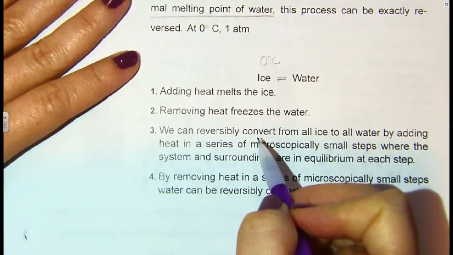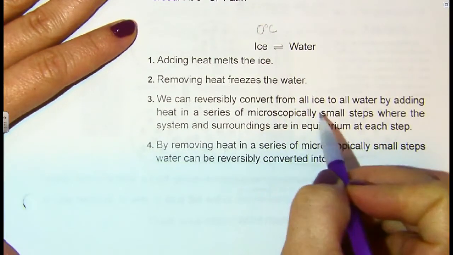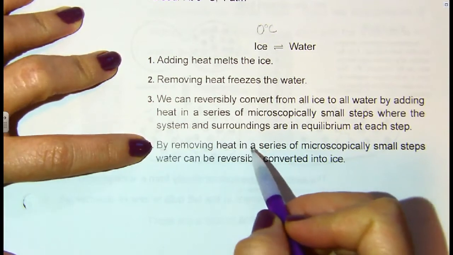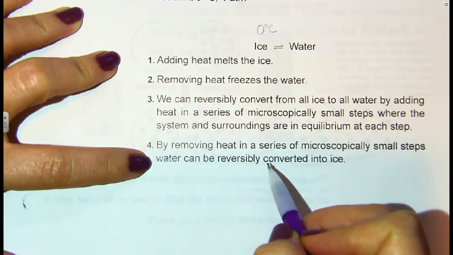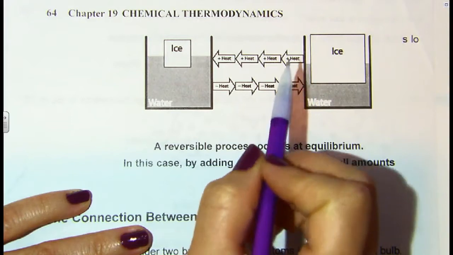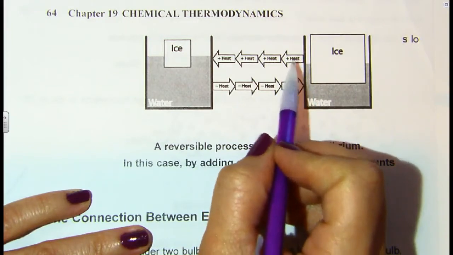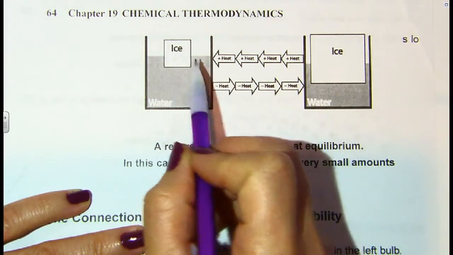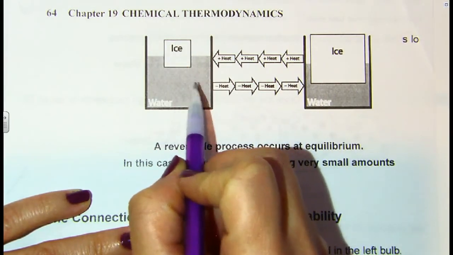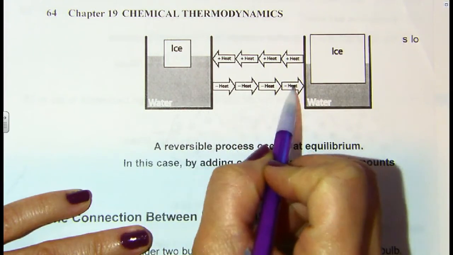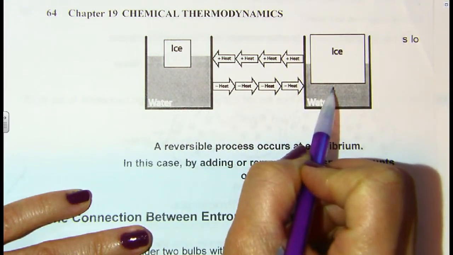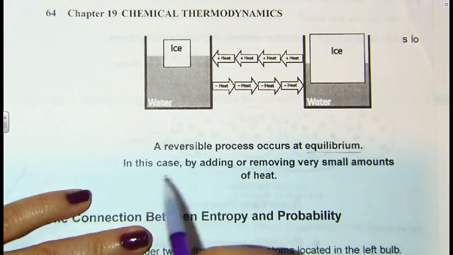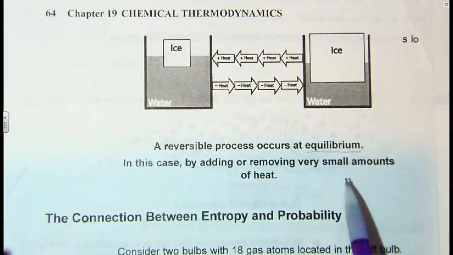We can reversibly convert from all ice to all water by adding heat, or we can remove the heat in a series of steps and convert all the water back to ice. If I'm adding heat, then we can get the ice to melt and turn into majority water, or I can remove heat from this system, and over time you would have more ice and less water. A reversible process occurs at equilibrium, in this case by adding and removing very small amounts of heat.